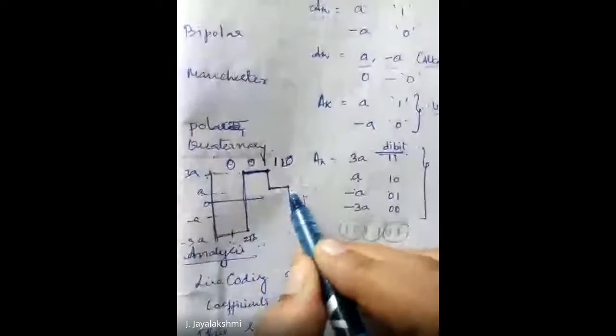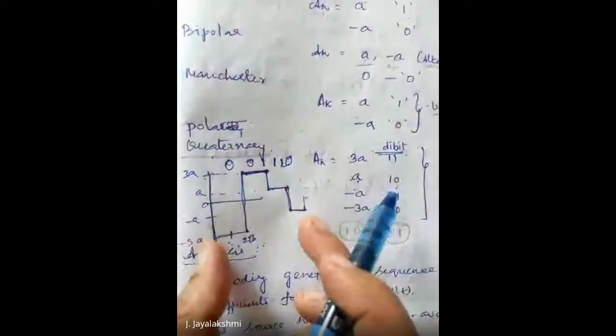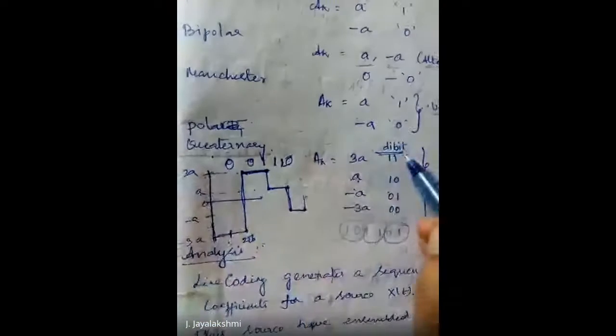And assume the next bit sequence is 1 0. For 1 0, you have to switch to A. So from this level, 3A, you switch to this A level. And next I have drawn for the 0 1 sequence, it is minus A. So this entire thing is going to be for these 8 bits.